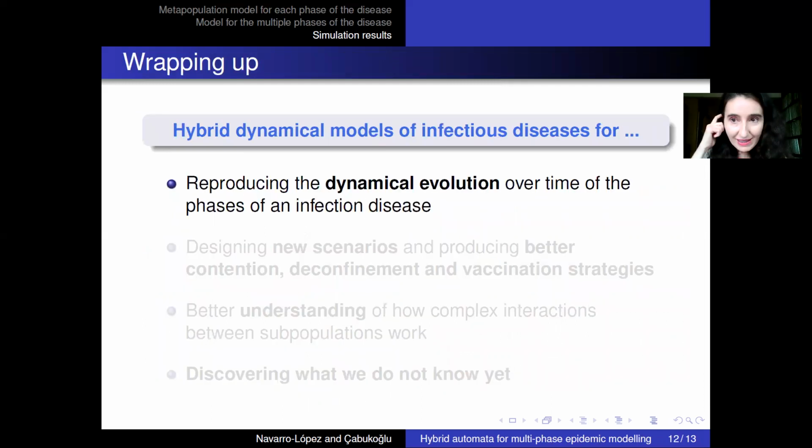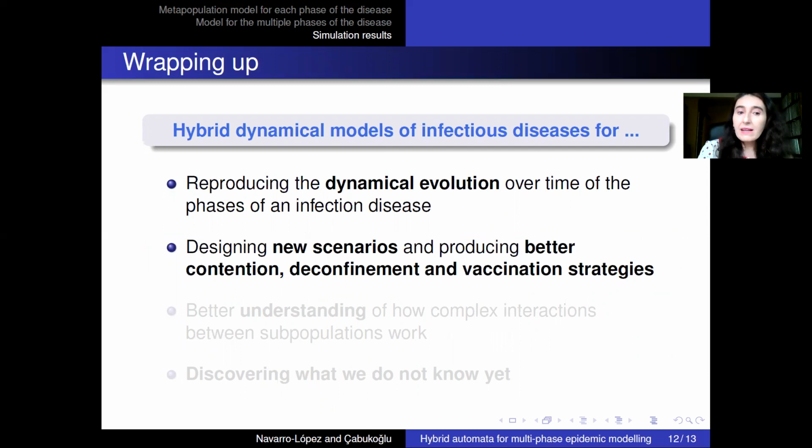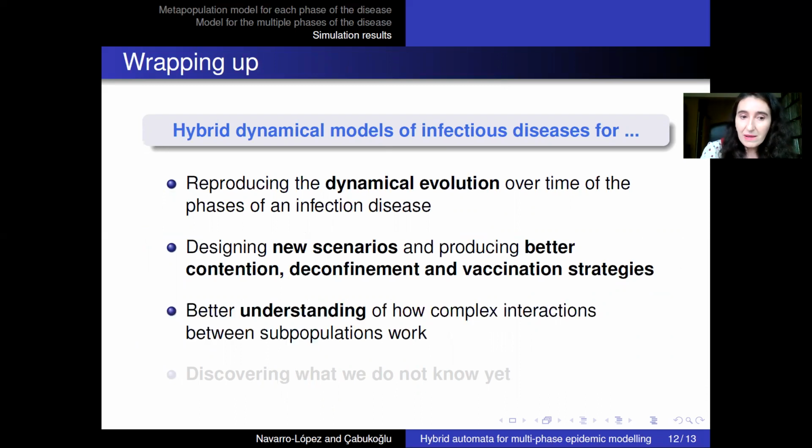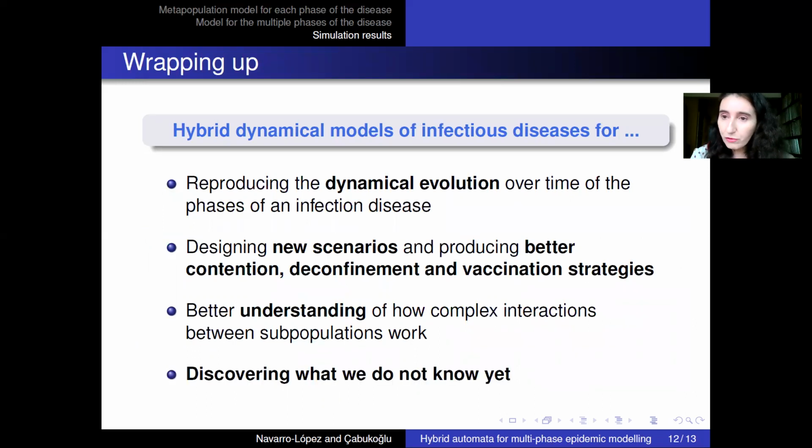So as a conclusion, I can say that hybrid dynamical models of infectious diseases are very good for producing the dynamical evolution over time of the phases of an infectious disease. Also, they are good for designing new scenarios and producing better containment, deconfinement, and vaccination strategies. They are good for better understanding how complex dynamical interactions are produced between subpopulations. And finally, these models are good for discovering what we do not know yet, not just to reproduce what we know already.